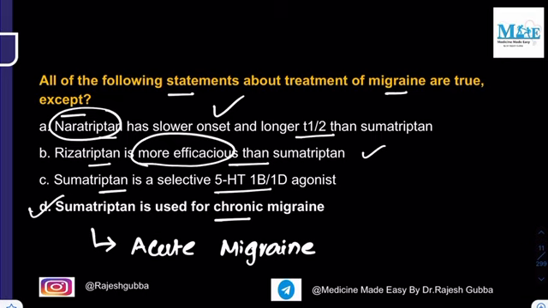Okay. Then sumatriptan, what is its mechanism of action? The mechanism of action is it is a 5-HT1B/1D agonist, which is a correct statement. So the incorrect statement is your fourth option, right?